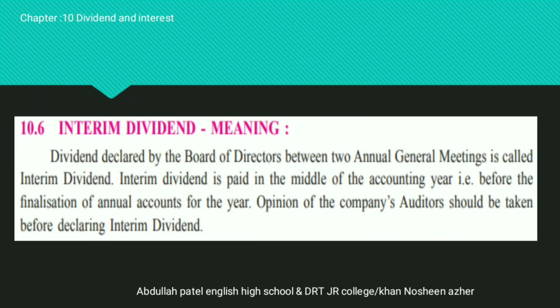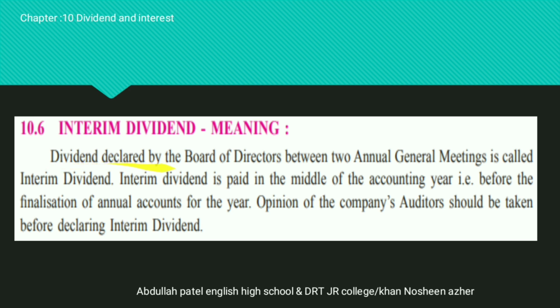Now the another topic related to the dividend. We already know the meaning of the dividend, where we said that dividend means the profit. So dividend is divided into two parts. First one is the interim dividend and the second one is the final dividend. Final dividend is declared once in a year and the interim dividend can be declared twice in a year. So let's read the paragraph to understand the meaning.